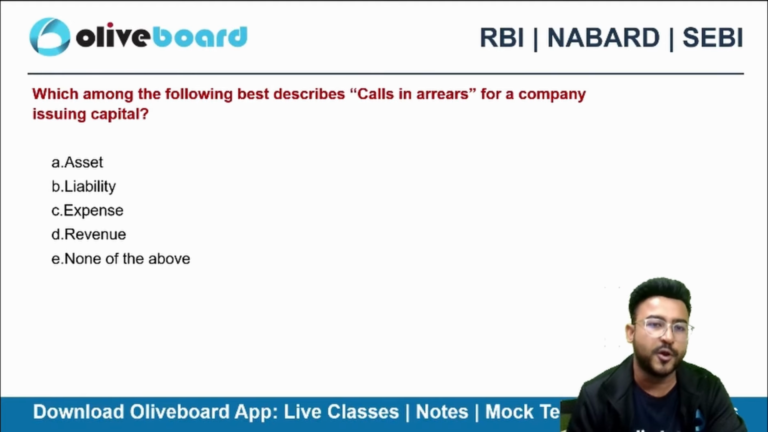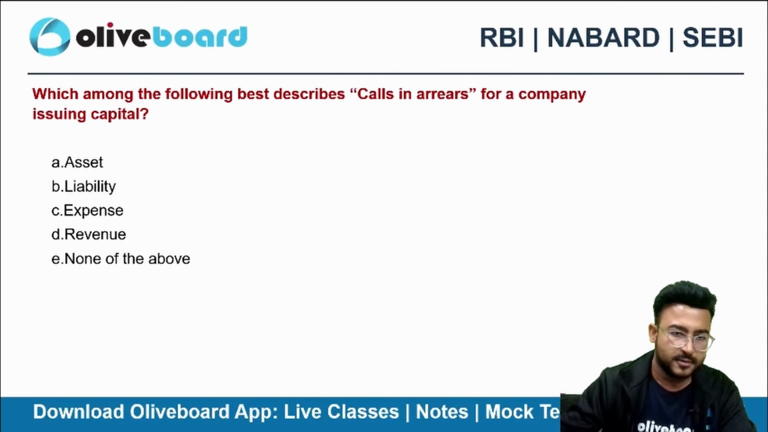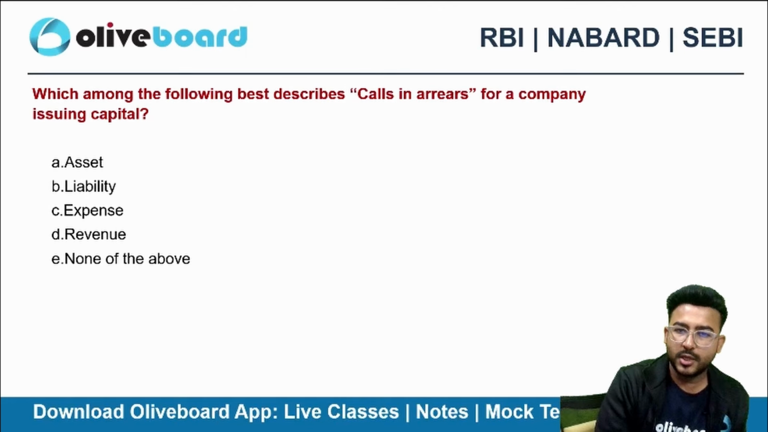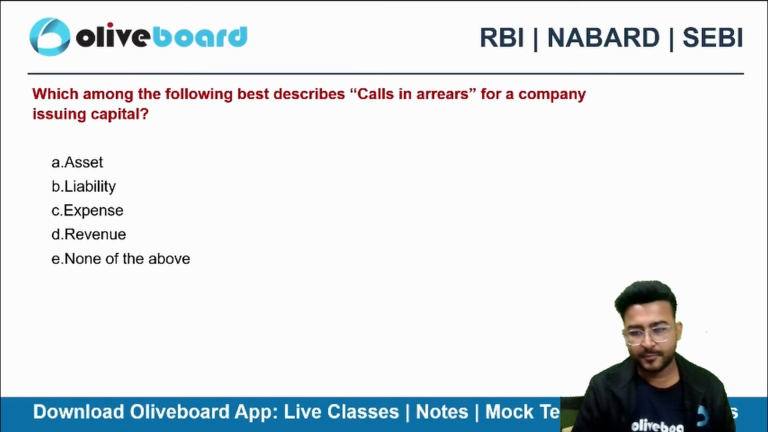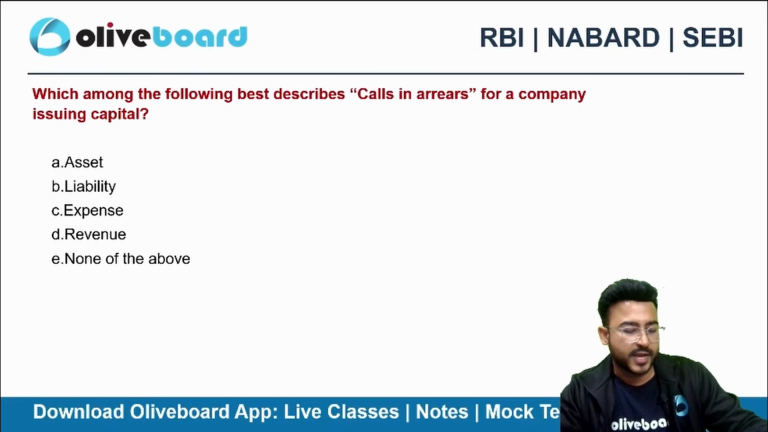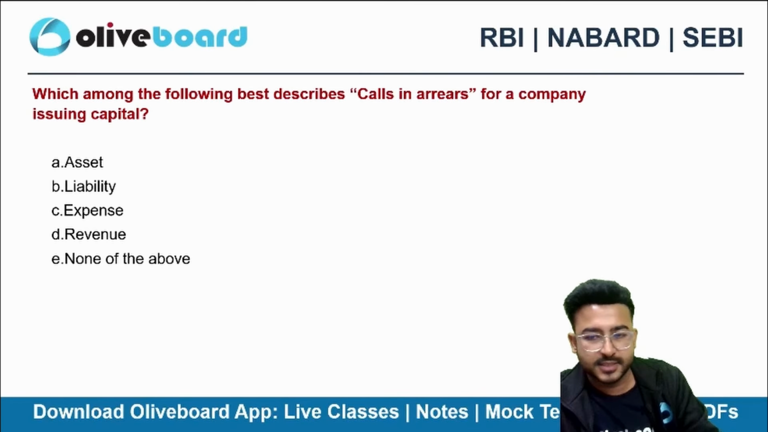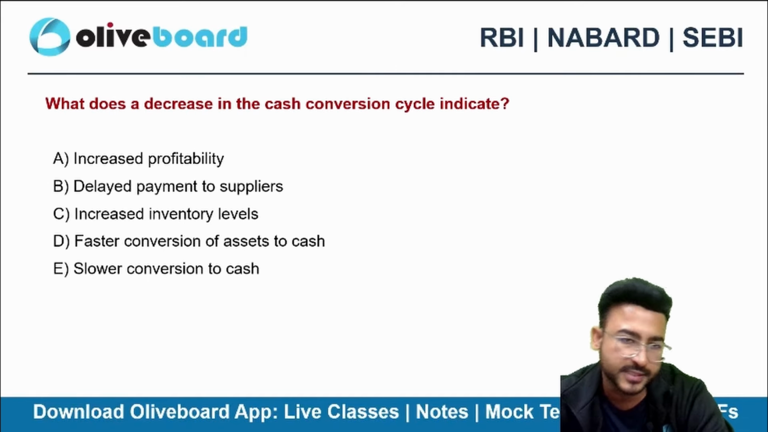Which among the following best describes the calls in arrear for a company issuing capital? Asset, liability, expense, revenue, none of the above. Calls in arrear. I'm yet to receive the money. So I asked 10 rupees from all of you, but you paid me only 8 rupees. Rest is a call in arrear, so I'll be receiving it later on. That will be a kind of asset for me.